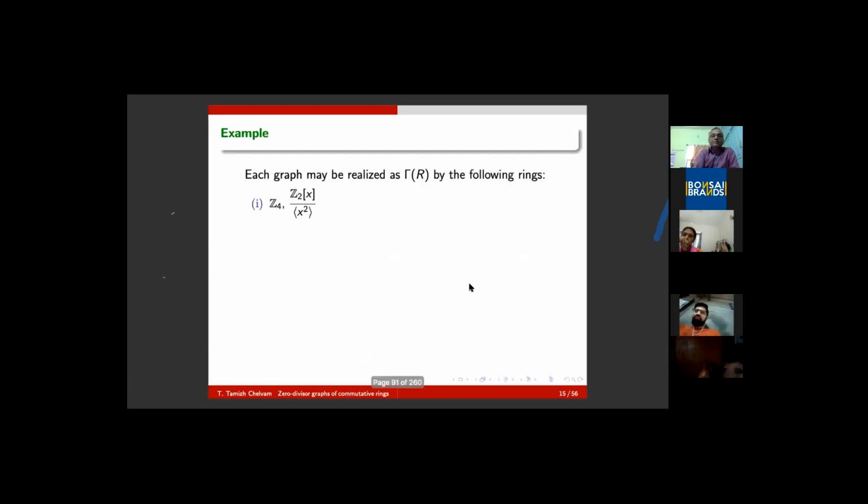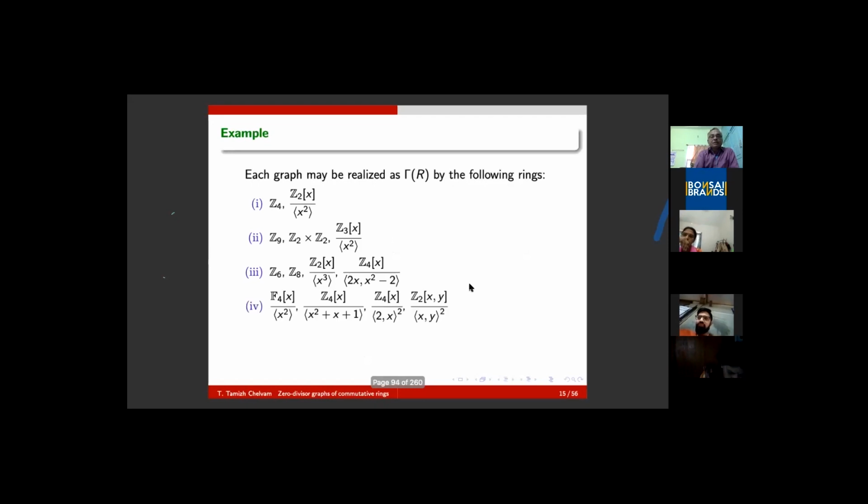For example, this table gives zero divisor graphs corresponding to this. This is for K1. This is for K2, or path of length 1. This is for path of length 2. This is for K3. This is for K1,3. This is for C4. This is for K4. So one can verify in the case of Z25, 5, 10, 15, 20 are the zero divisors. When you multiply any of the 5 multiples, you will get a 25 multiple. Therefore, it is a complete graph on 4 vertices.